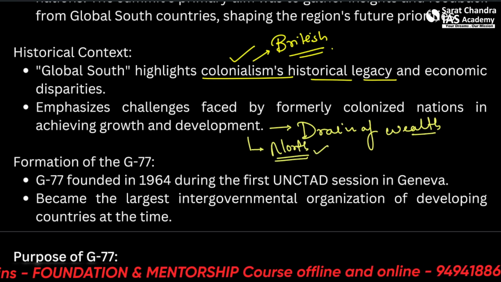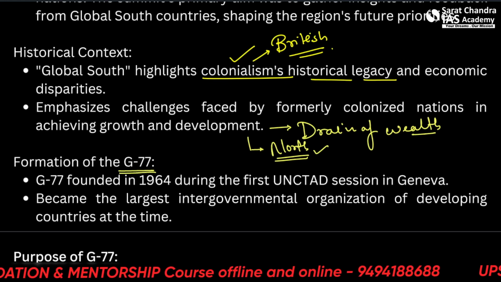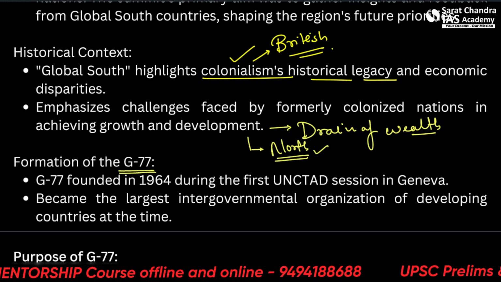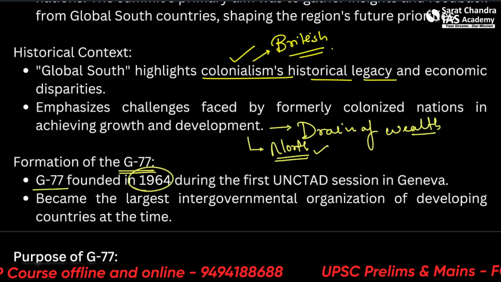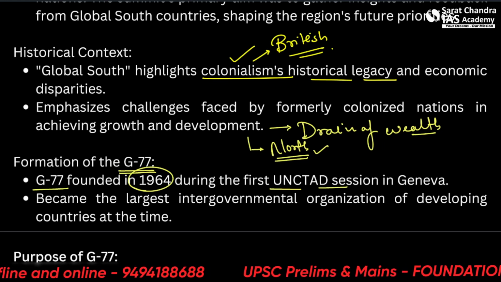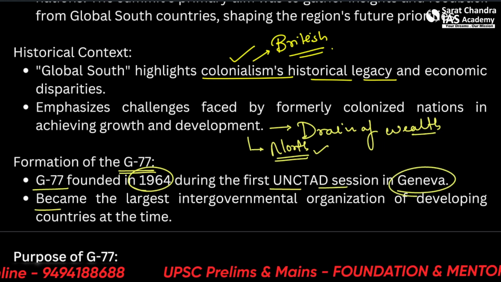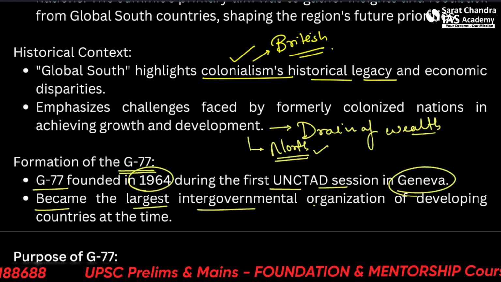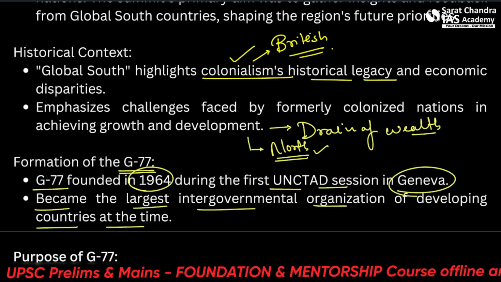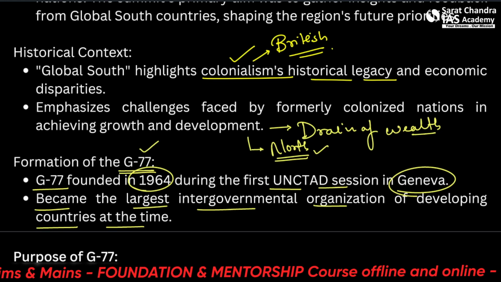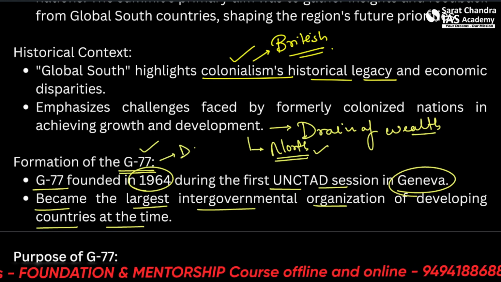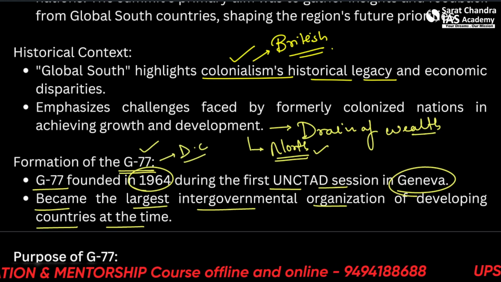Such an organization of 77 countries was founded in 1964 during the first UNCTAD session in Geneva, Switzerland. It became the largest intergovernmental organization of developing countries at that time. So G77 related to the developing countries in 1964.